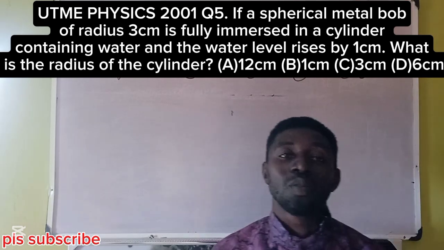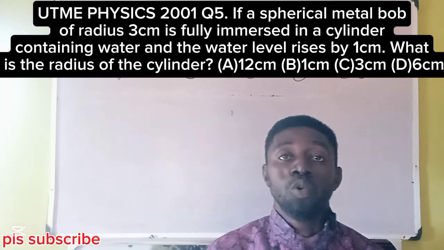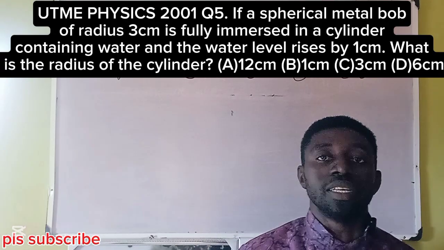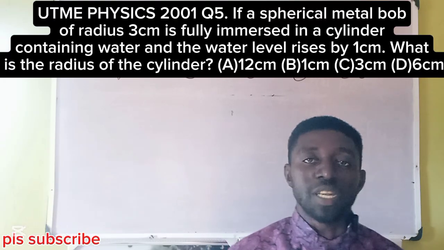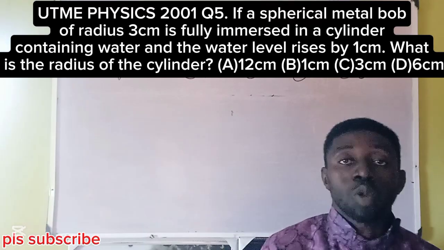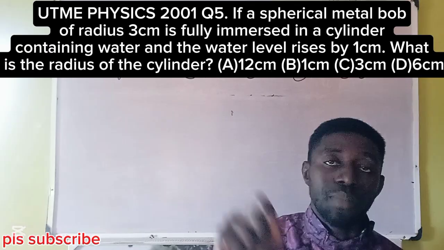Okay. So the question targets the scholar's understanding of Archimedes' principle. An ancient scholar by name Archimedes taught the world how the volume of irregular bodies can be measured.